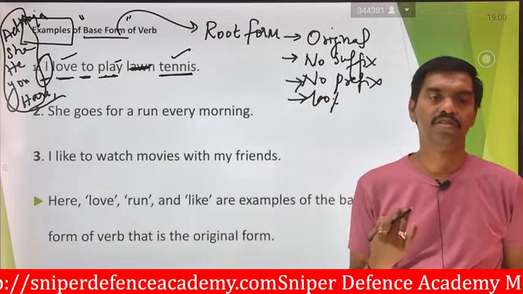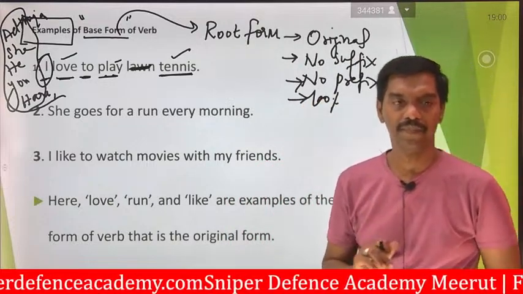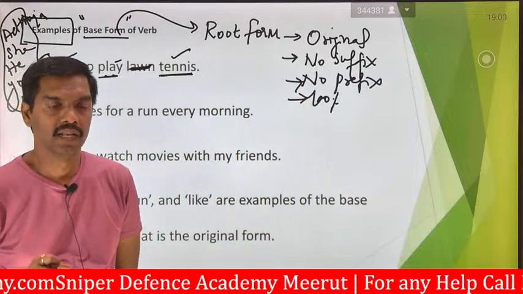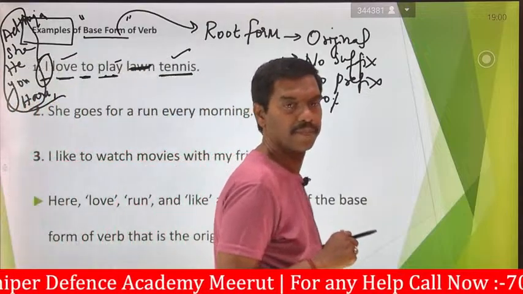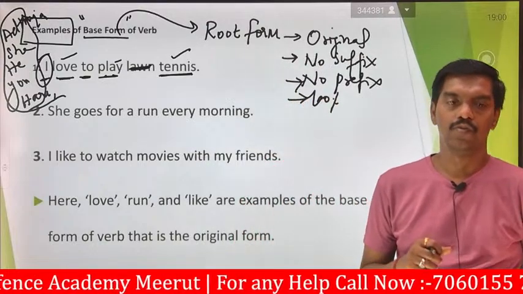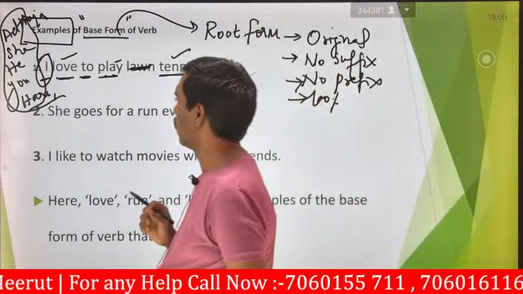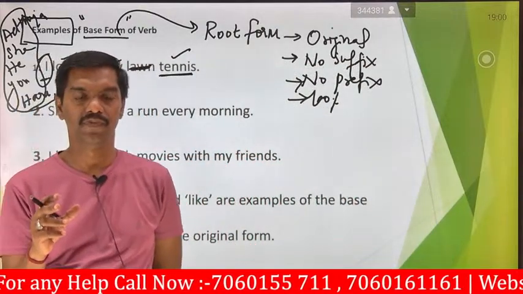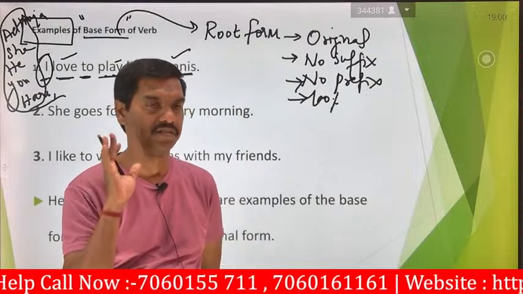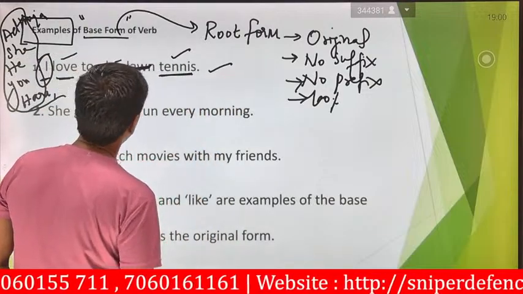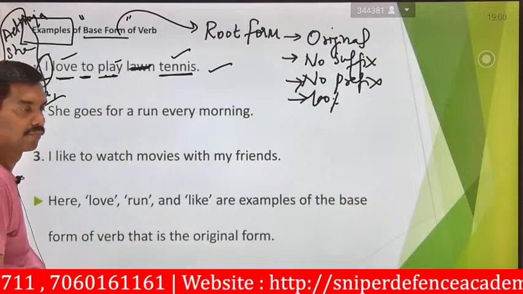I am most interested in playing volleyball. I love to play carrom board. I love to play chess. I love to play music. Like this, these sentences come in the base form. These are the root forms of the sentences. In the first one, the originality has been shown in the base form.